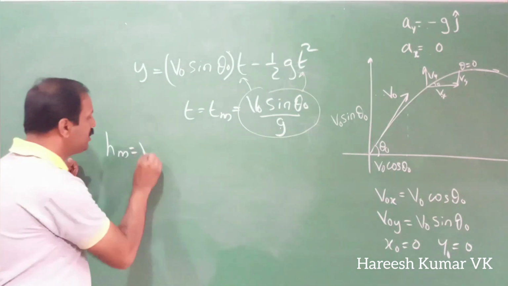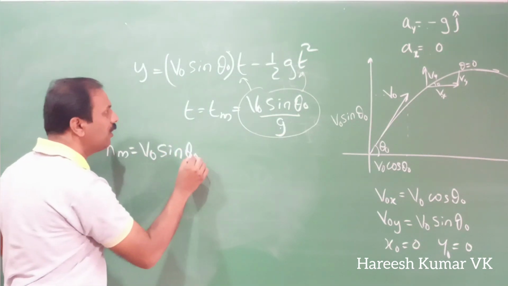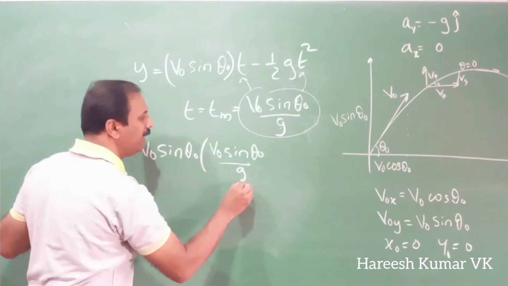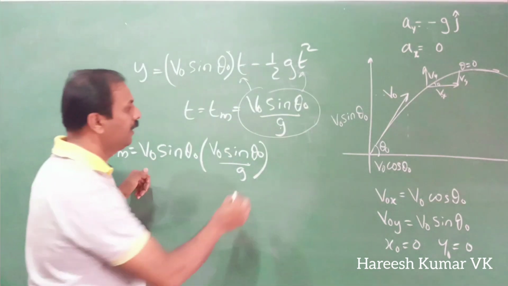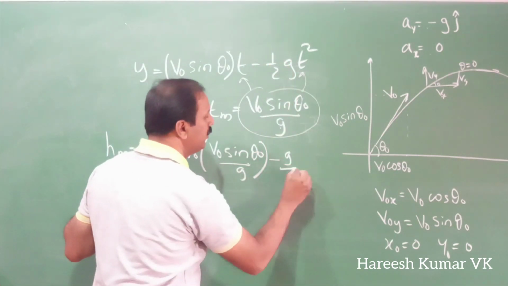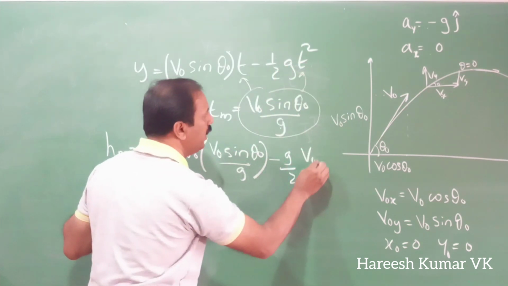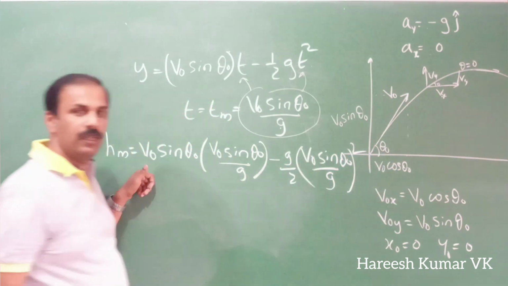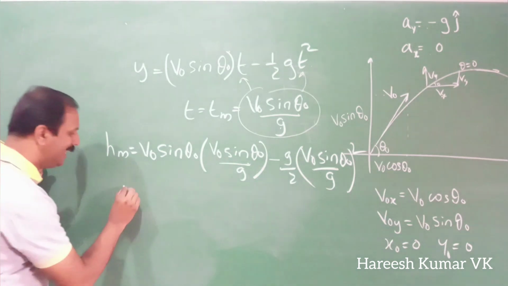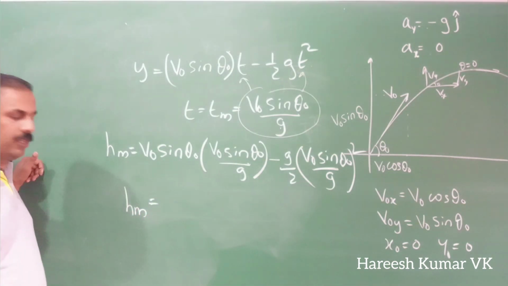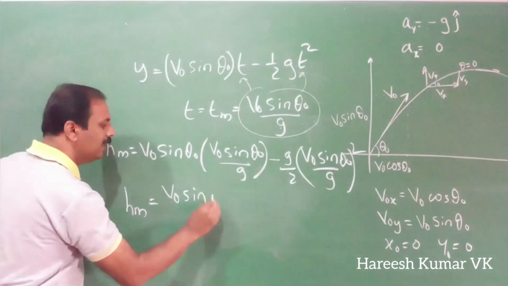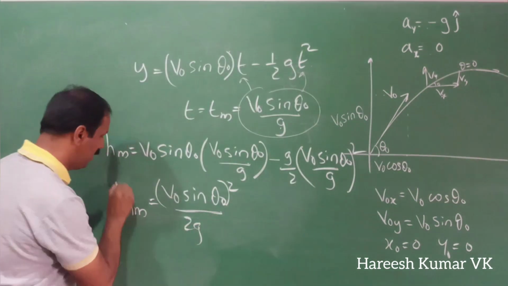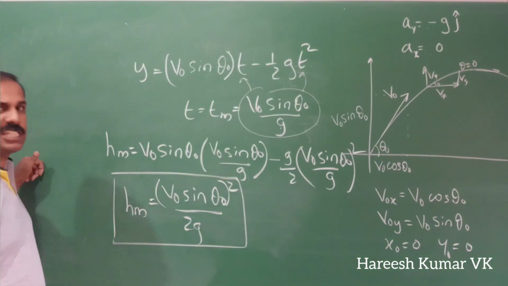That will be v0 sin theta 0 into this one, so there it will come v0 sin theta 0 divided by g. Then again this g by 2, then this square, same thing, square of v0 sin theta 0 divided by g. Now if you rearrange this, you will get Hm is equal to (v0 sin theta 0) whole square divided by 2g. So this is the equation for maximum height.